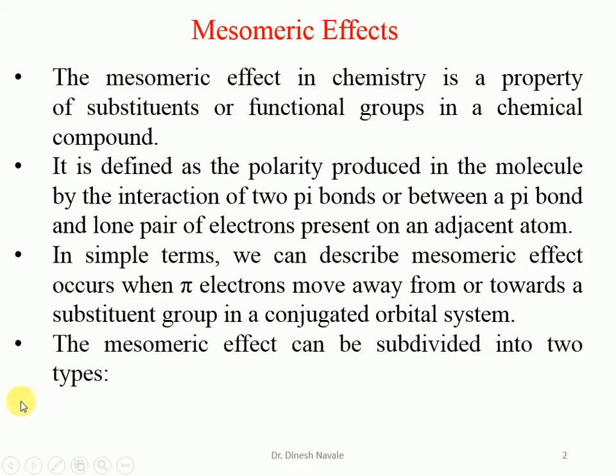The mesomeric effect can be subdivided into two types. One is the plus M effect and the other is the minus M effect. In a simple way, the mesomeric effect is the polarity produced in the molecule by the interaction of two pi bonds, or between a pi bond and a lone pair of electrons.